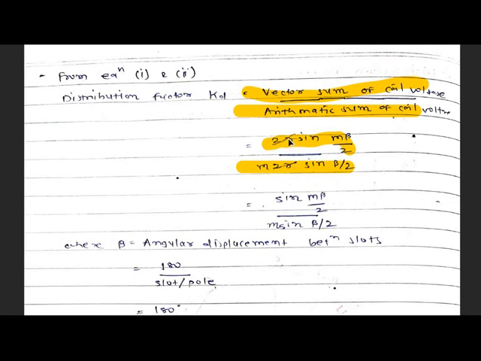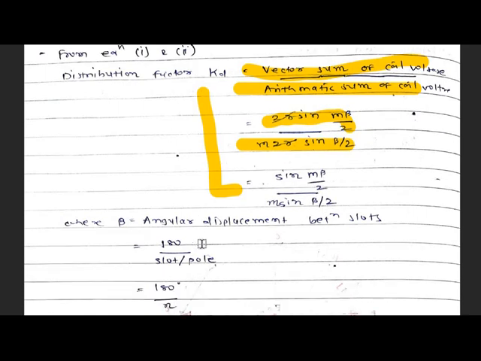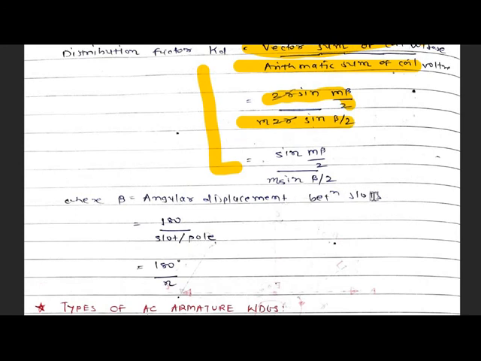So 2R cancels out, and our final equation for KD will be sine M beta by 2 divided by M sine beta by 2, where beta is the angular displacement between the slots, given by 180 divided by n, where n is the slots per pole. This is the most important theory for 4 marks or 7 marks, which was asked many times in previous GTU examinations.